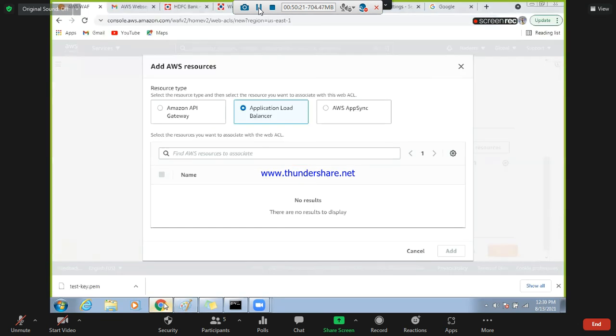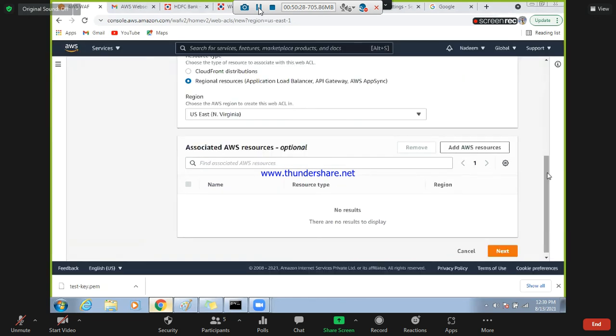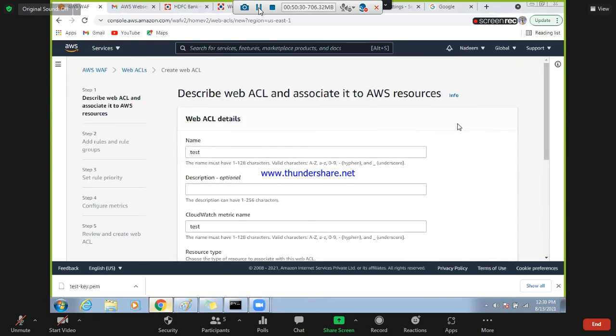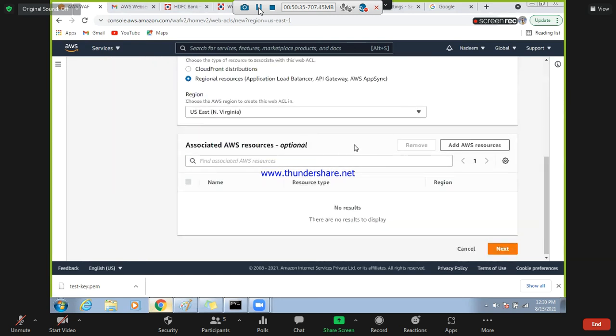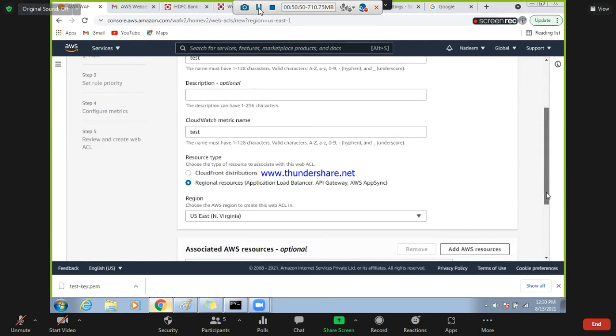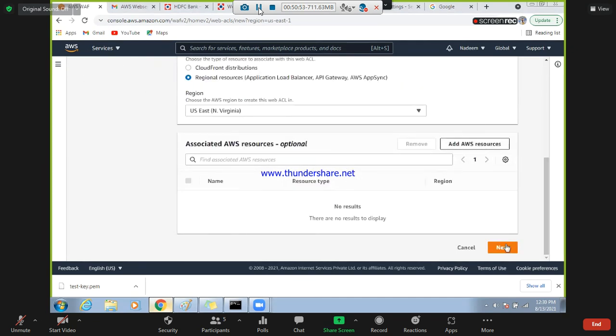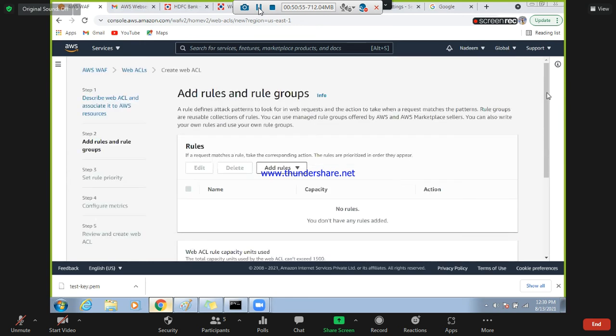Yesterday we created this. Only the option got changed. Previously, once you created the web ACL, there was an option in the action to associate it, but now they changed this, and they have given this option. So here you need to first create the ELB, and after creating the ELB, create the WAF. Just add your VIP here, and next, add rule.